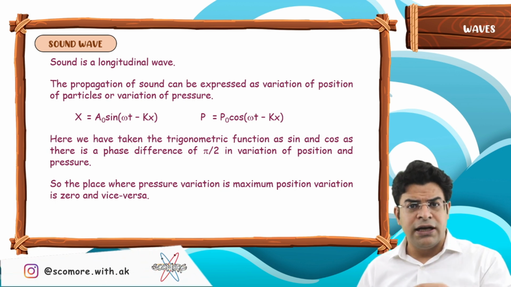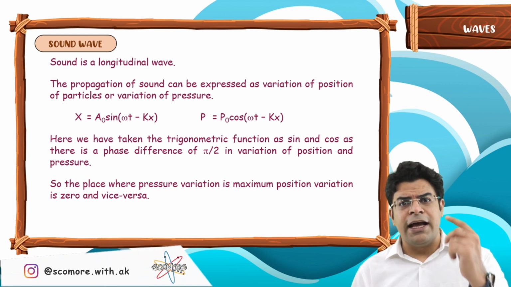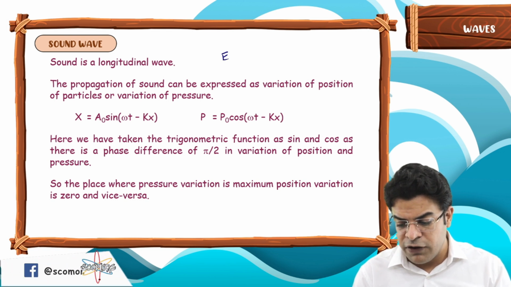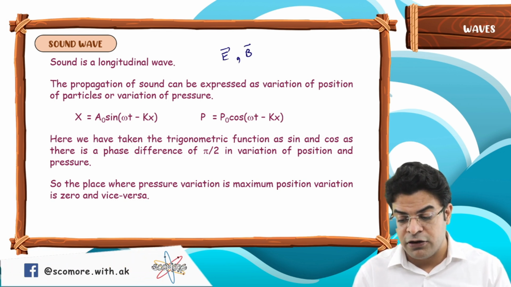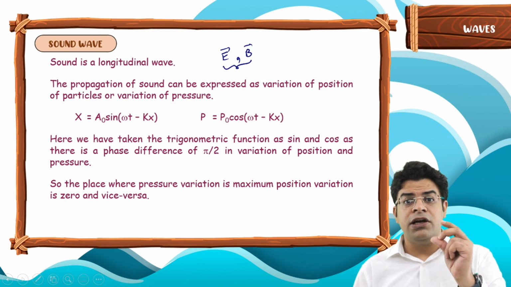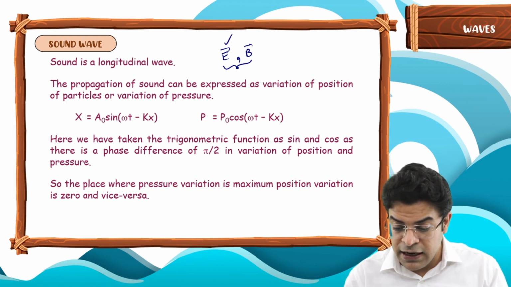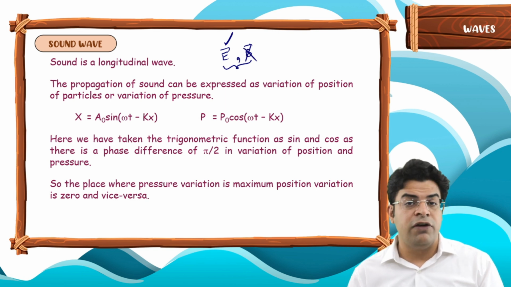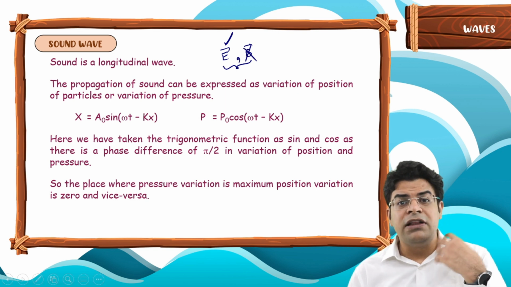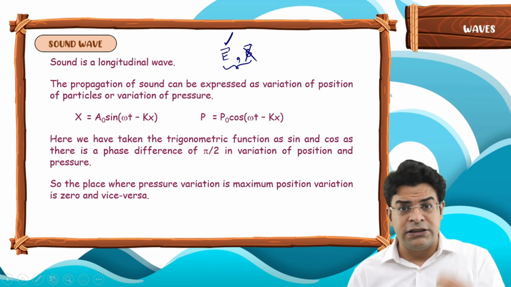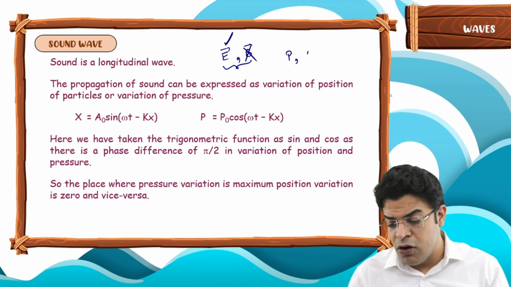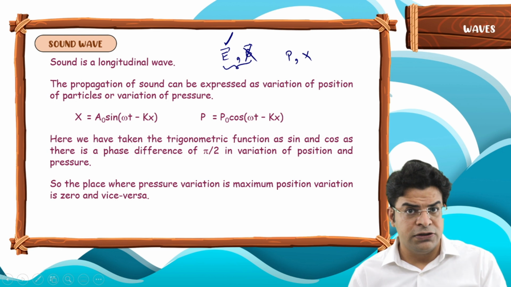Now this question gets asked. If light can be expressed both as variation of electric field vector and magnetic field vector, which variation does a human eye detect? A human eye detects electric field variation and not the magnetic field variation. Similarly, when sound propagates, it can be expressed as variation of pressure or displacement of particles.